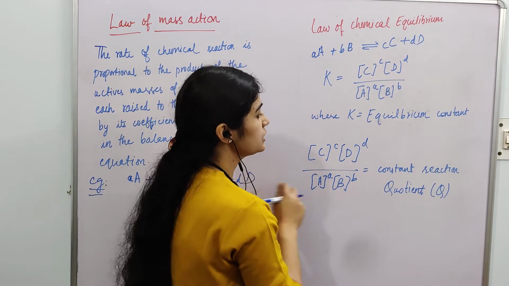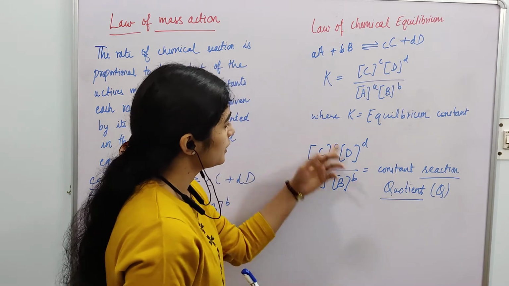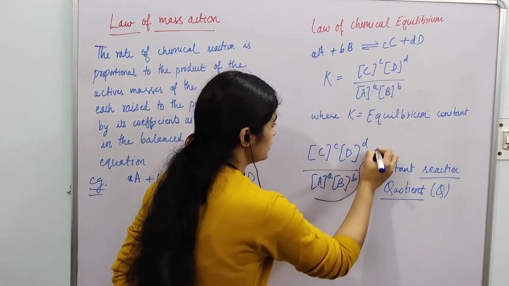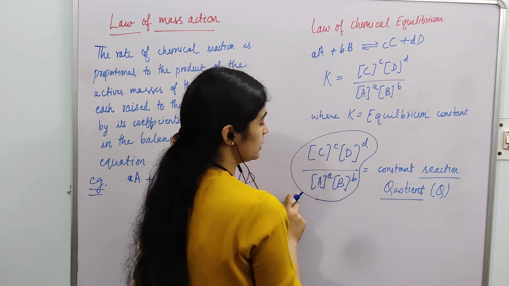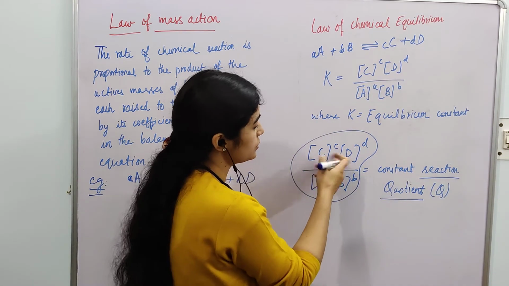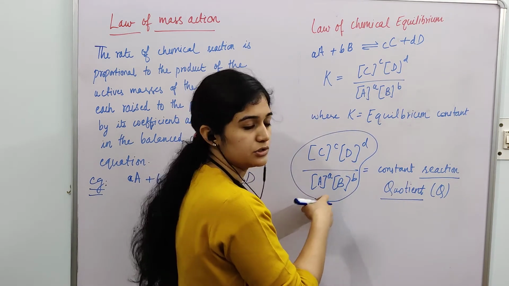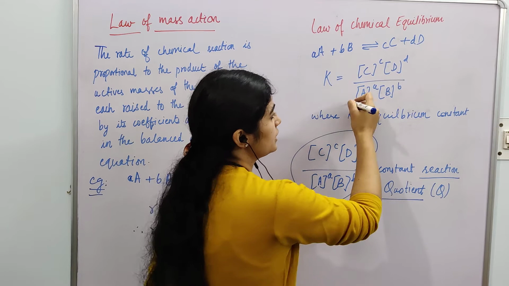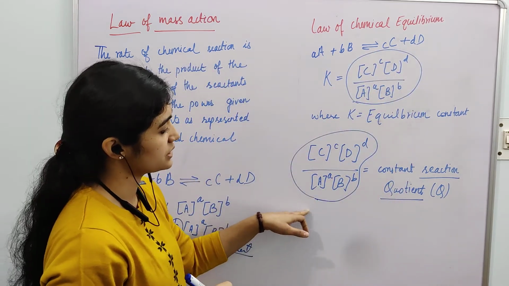Now there is one more thing, reaction quotient. I have written the reaction quotient equal to the product of concentrations of products divided by the product of concentrations of reactants. Here also I have written the same thing. Now let's see the difference.